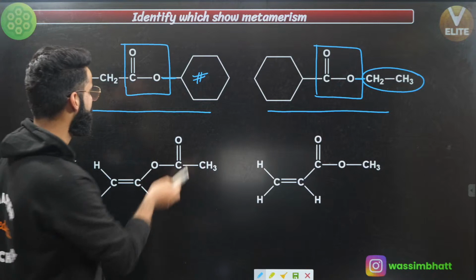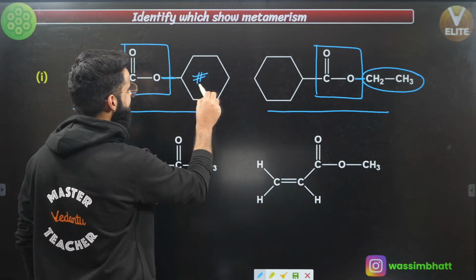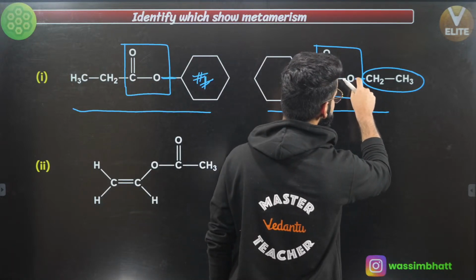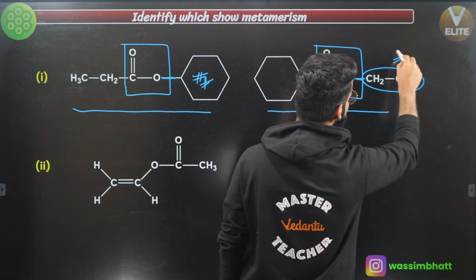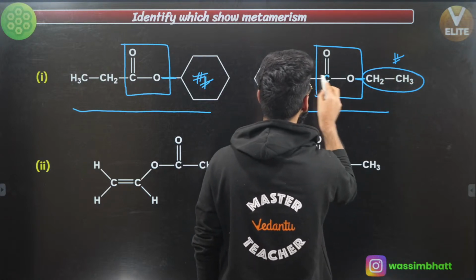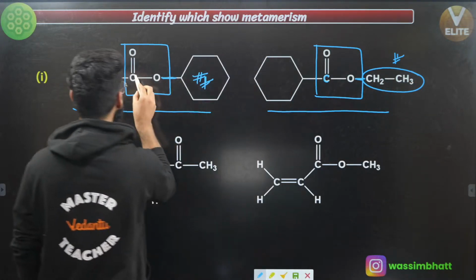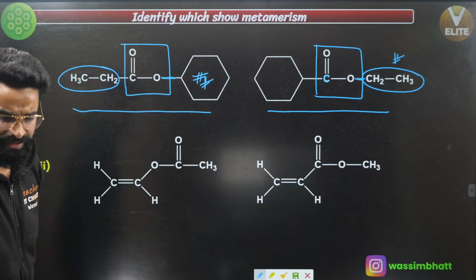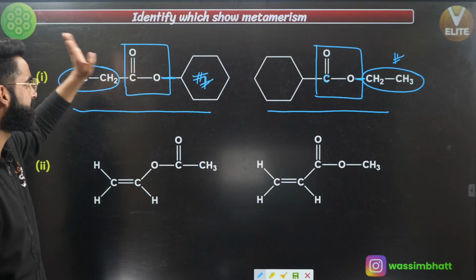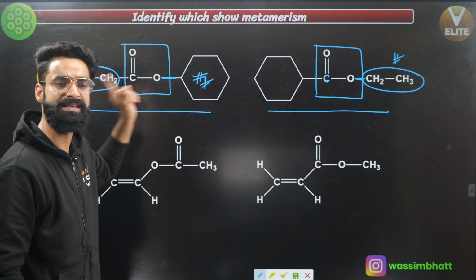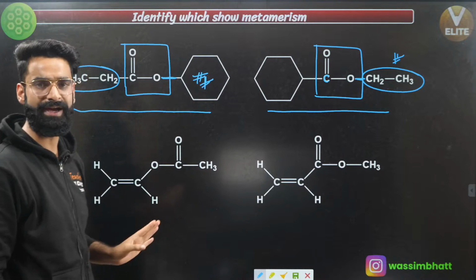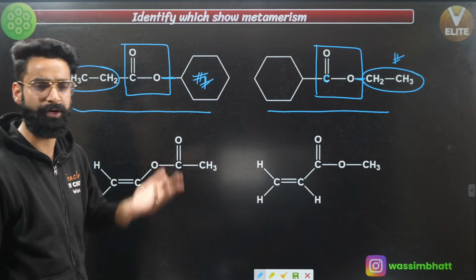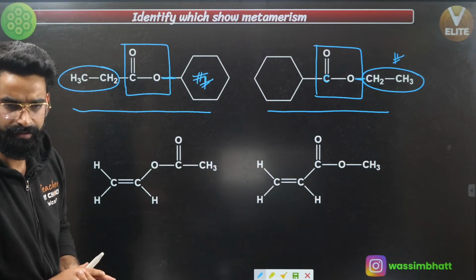See, I just checked this oxygen over here, it's linked with this cyclic one. Similarly, this oxygen is not linked with the cyclic one, it's linked with a simple ethyl group. This carbon is attached with this cyclic one. This carbon is not attached with the cyclic one, right? So these are definitely going to be metamers of each other. Simply you need to check the arrangement of alkyl groups surrounding your polyvalent group. If the arrangement of alkyl groups surrounding the polyvalent groups is different, then only they are going to be metamers of each other, correct?